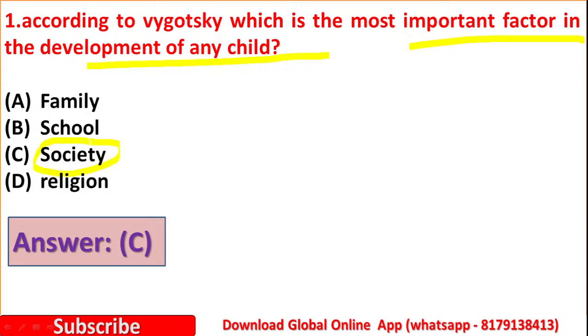Society is playing a very important role. Vygotsky gave more importance to the social contribution to the process of development. It means he emphasized society more, because there is a connection between people and the socio-cultural context. The children develop themselves by interacting with others. So society is the most important factor in the development of any child. So option C is correct here.